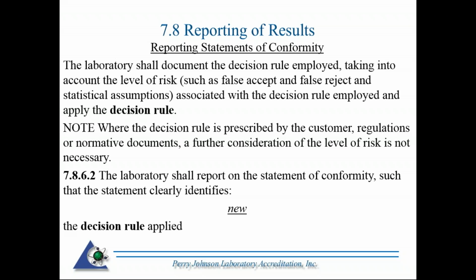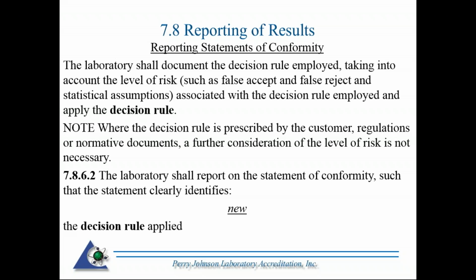Okay, reporting statements of conformity has its own section now under reporting the results. So in a nutshell, this is the decision rule, and what I have documented here is right out of the standard. Again, we talked about the decision rule being agreed to up front, so whatever your customer and yourself agreed to as a valid decision rule. In the last webinar I did, we didn't do one in November and October, I went into decision rules in quite some detail.